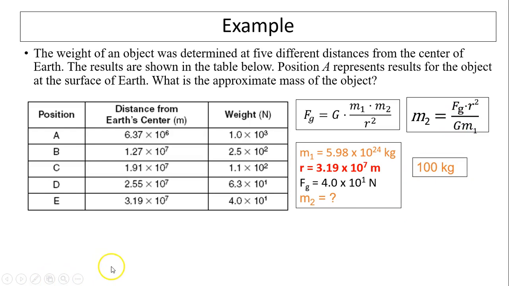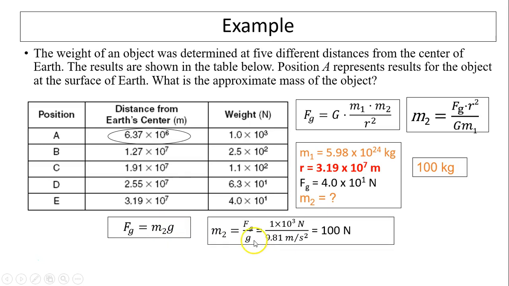You can also do it in an easier way. See, this is on Earth's surface. So on Earth's surface, we have Fg equals m2 g. We know the value of g. That's 9.8 or 9.81. So we can use that equation. On Earth's surface, it's 1,000 newtons divided by 9.81. So we also get roughly 100 kilograms. That's why this number is important for you to remember. It can simplify your calculations, so you can speed up.